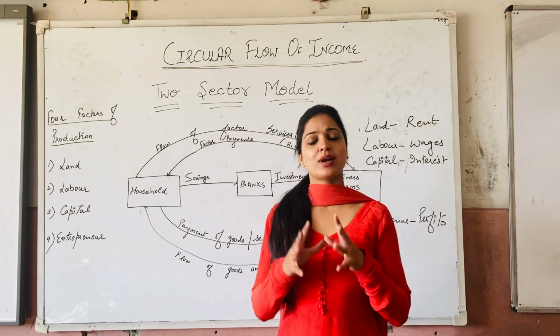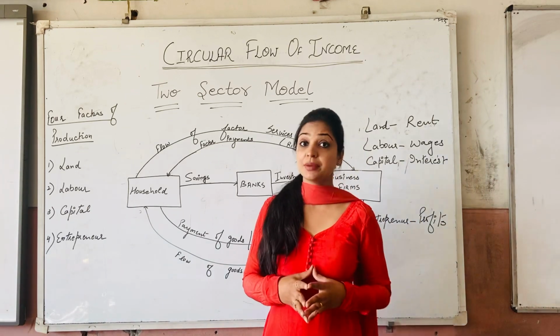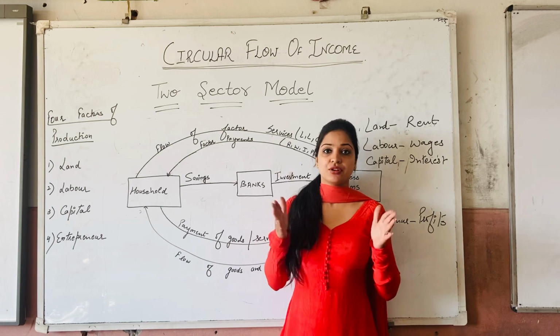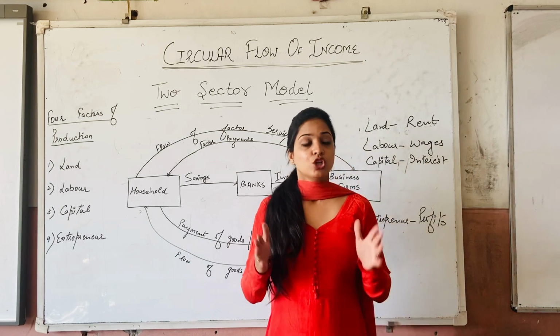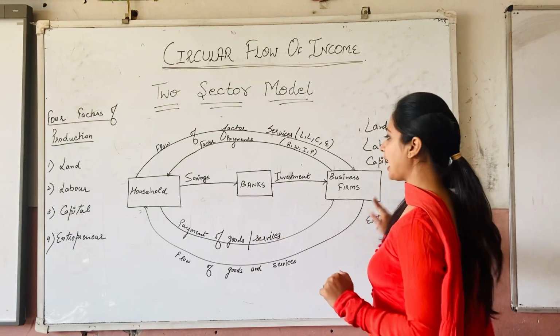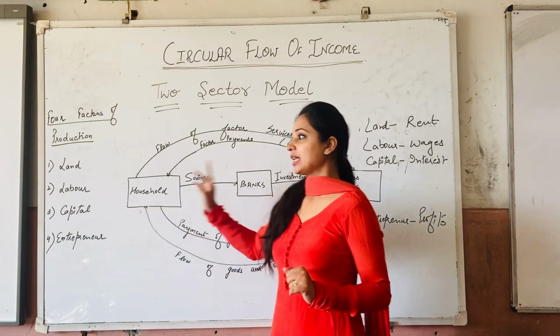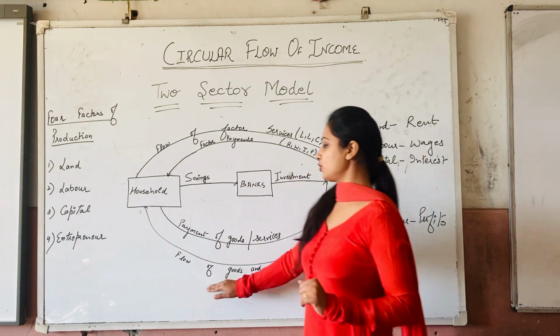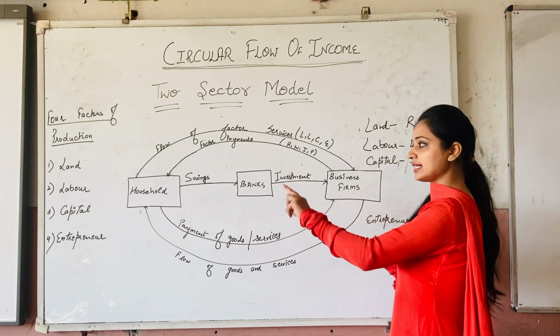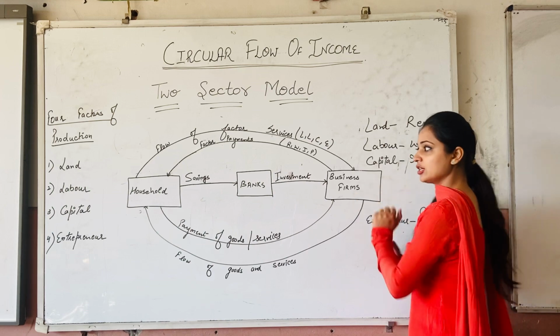All these things have one basic purpose, and that purpose is what? They have to manufacture the goods and services, right? Those goods and services which have been manufactured are being sold back to the households itself. That is known as flow of goods and services, right? Those are referred to as flow of goods and services by the business to the households.